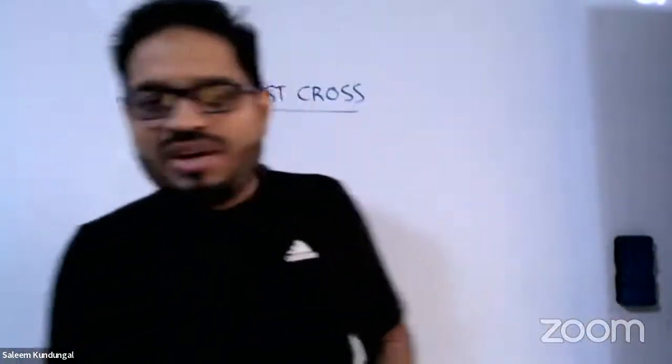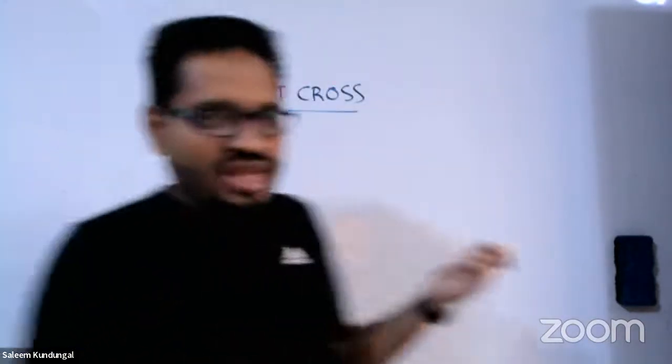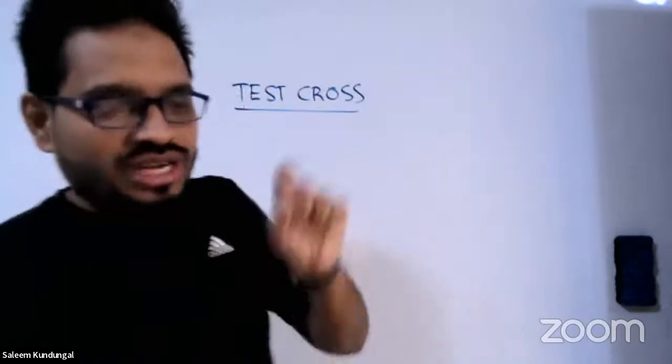So what is the definition of test cross? You guys remember, right? Test cross is a cross designed to find the unknown genotype of a known phenotype. Kindly note down: a cross for finding the unknown genotype of a known phenotype.